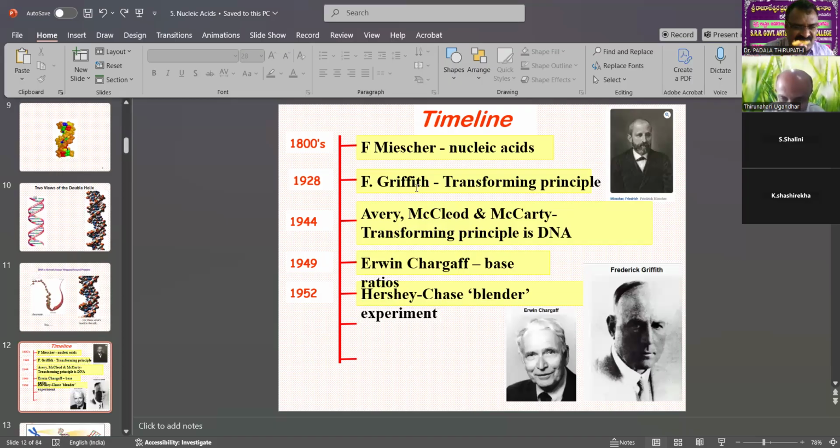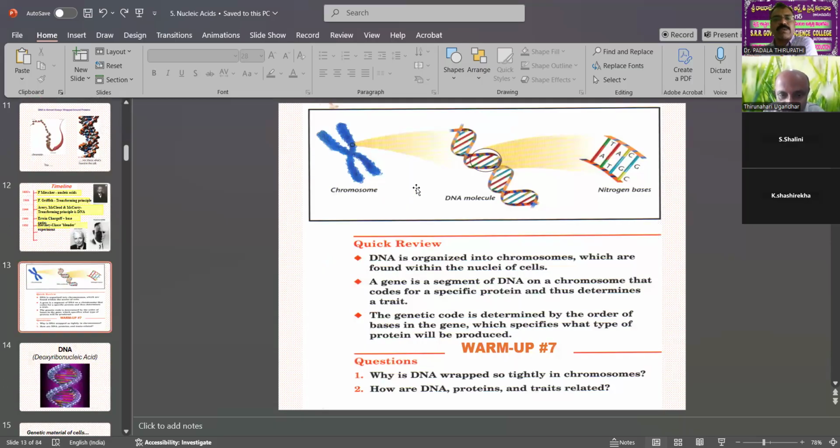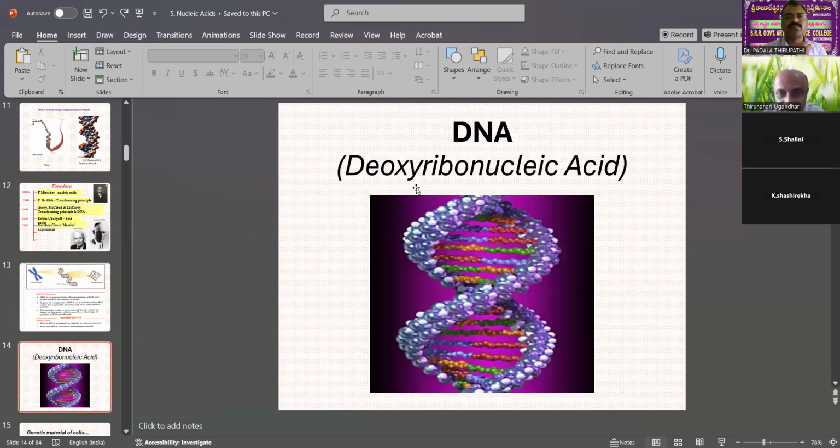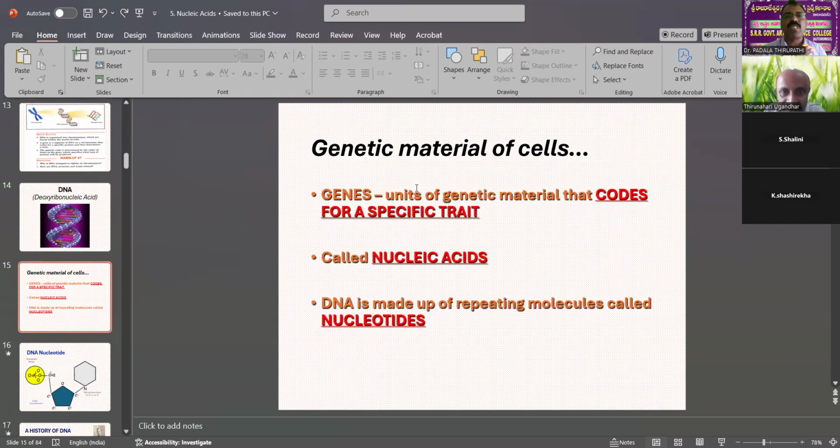The next part is how DNA is organized into chromosomes, which are found within the nucleus of cells. A gene is a segment of DNA on a chromosome that codes for a specific protein and thus determines traits. It is one character. Deoxyribonucleic acid is generally the genetic material of cells. Genes are units of genetic material that code for a specific trait. These are called nucleic acids.